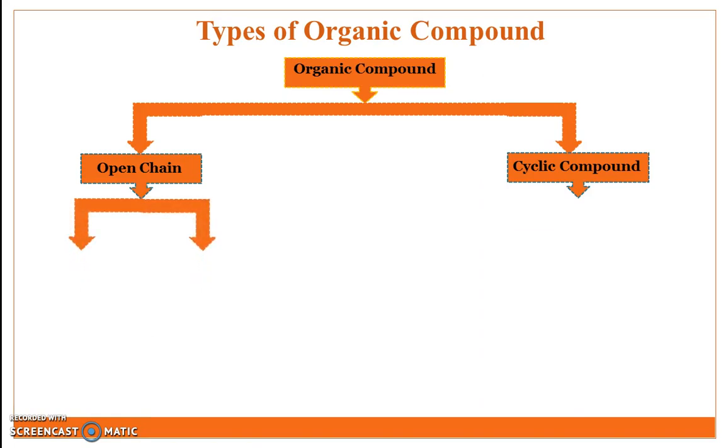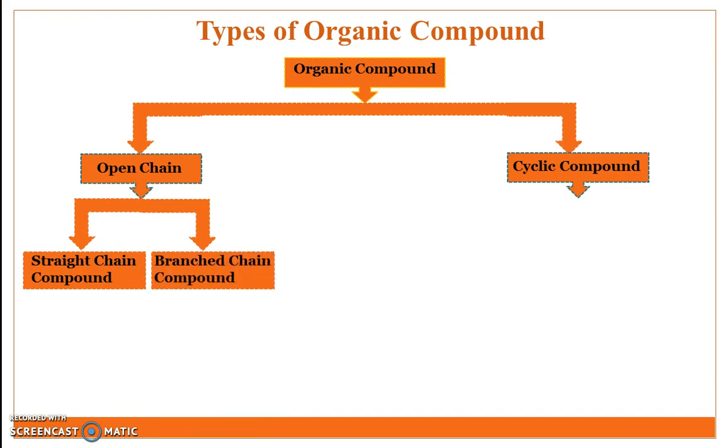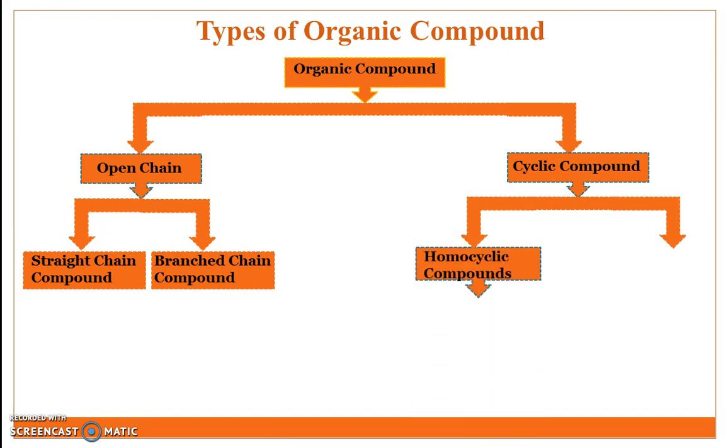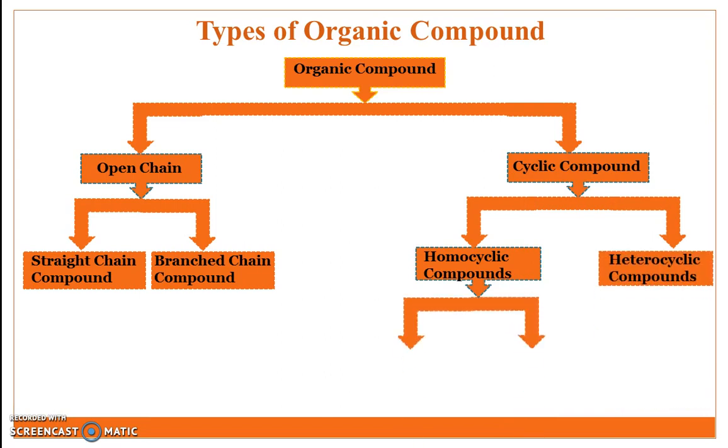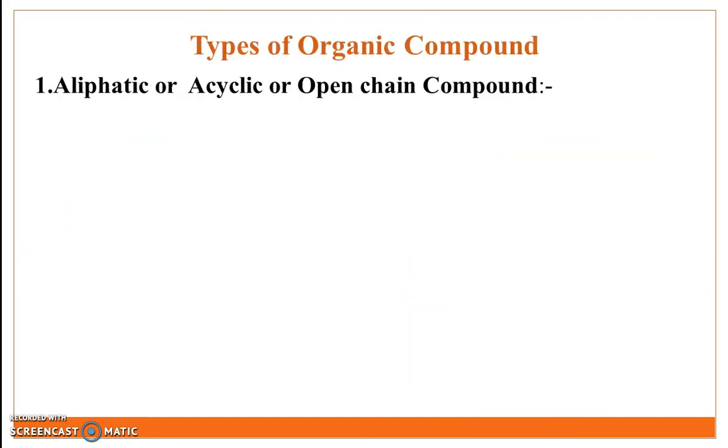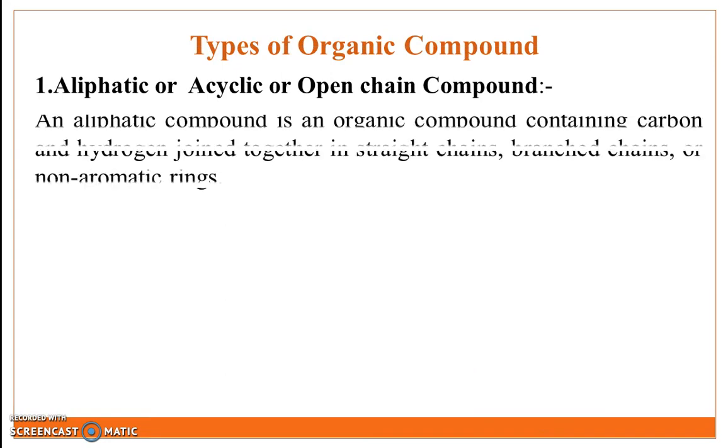Open chain is further classified into two types. First is straight chain compound. Second type is branch chain compound. Cyclic compound is classified into two types. First is homocyclic compound. Second type is heterocyclic compound. Homocyclic compound is further classified into two types. First type is alicyclic compound and second type is aromatic compound. So types of organic compound: in this, first is aliphatic or open chain compound.